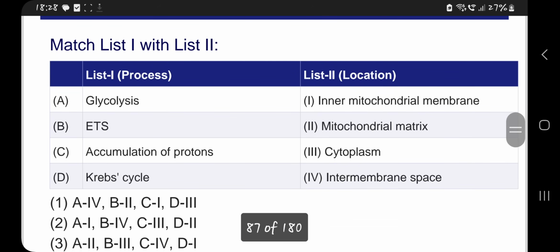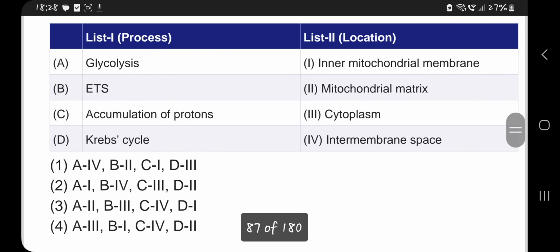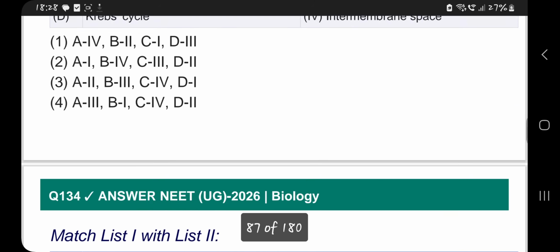Match list 1 with list 2. Glycolysis, where does it occur? In the cytoplasm of the cell. ETS, electron transport system, occurs in the inner mitochondrial membrane. So A3, B1. Accumulation of protons is going to take place in the intermembrane space. Krebs cycle takes place in the matrix. A3, B1, C4, D2. Fourth option is correct.